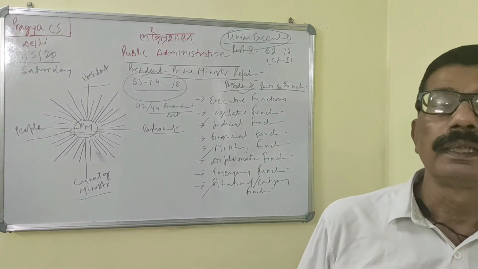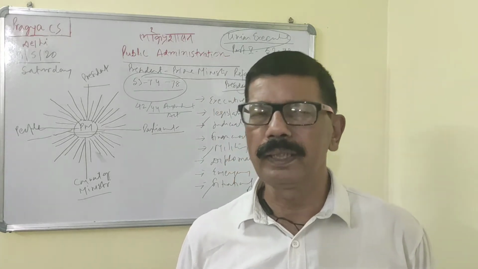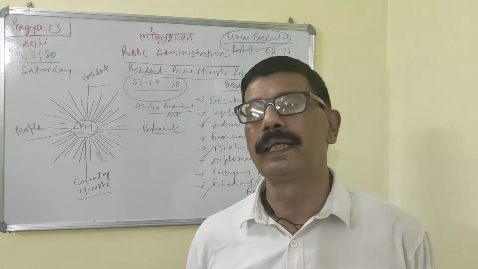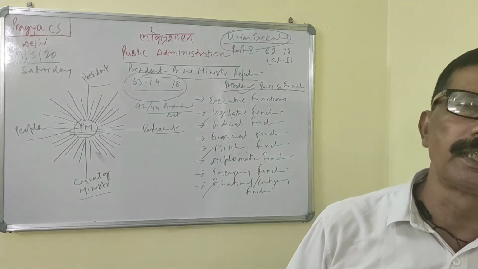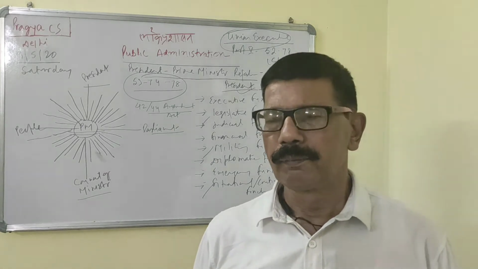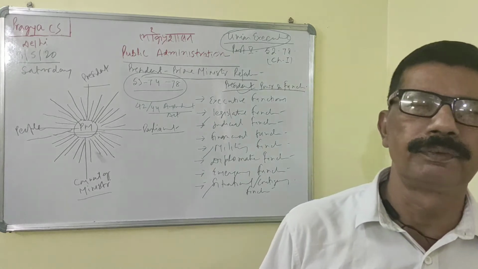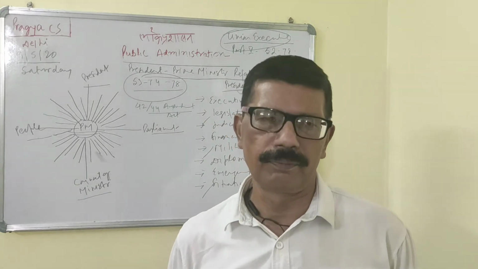Getting the point? He has veto power. No bill can become an act unless he gives his assent. Getting the point? At that time he can exercise 3 types of veto. First, pocket veto. Second, suspensive veto, and third, absolute veto.